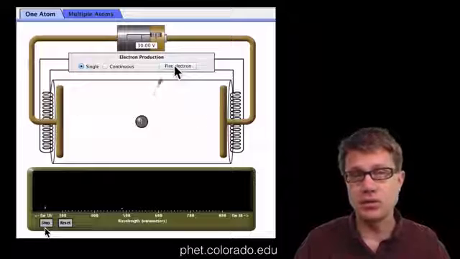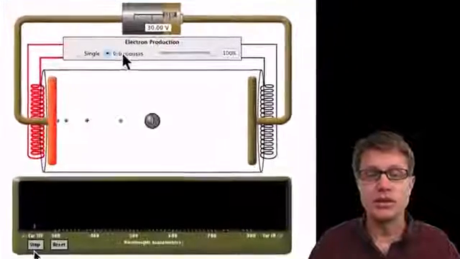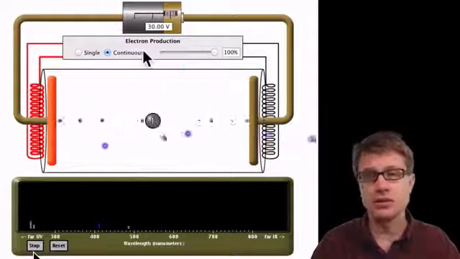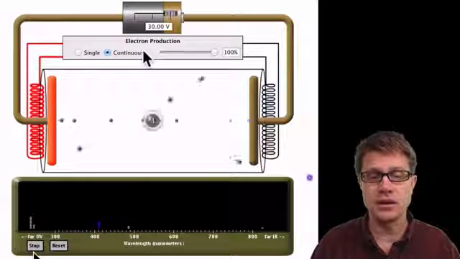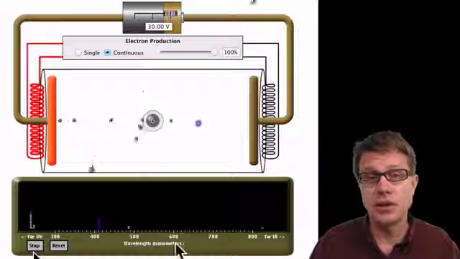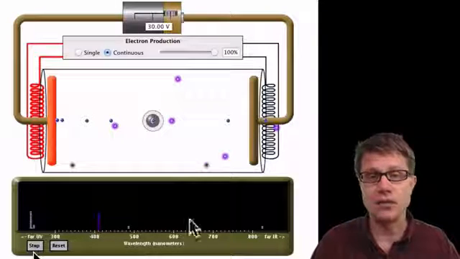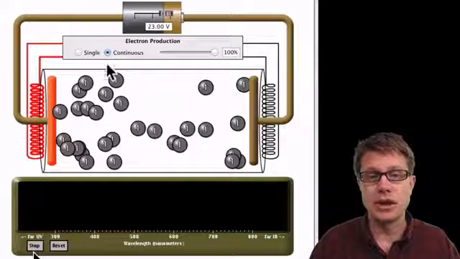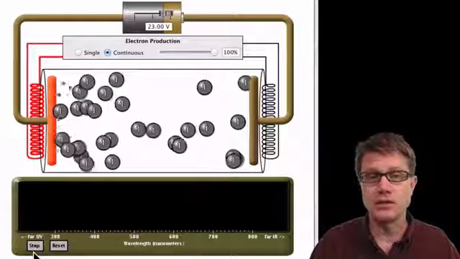Now, if I were to hit it with not just one electron, but a continuous stream of electrons, before it's able to fall down again, it's giving off different colors of photons. So we're getting all these different colors of photons, and you can see on the spectrum at the bottom of the page, it's plotting what color those photons are. So now let's do multiple atoms. Let's do a bunch of atoms. We're going to hit those with a continuous stream.